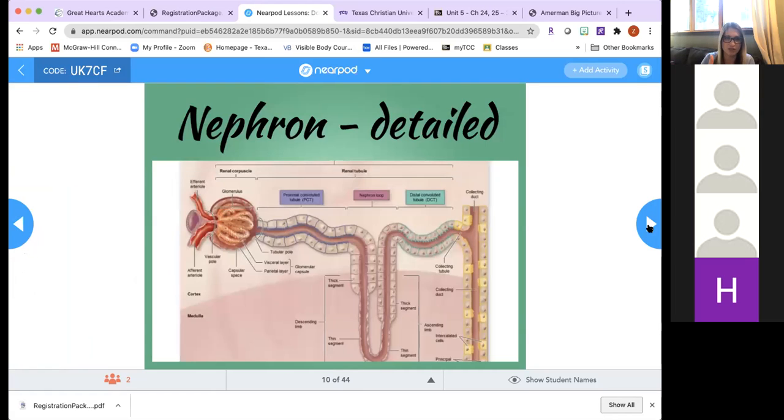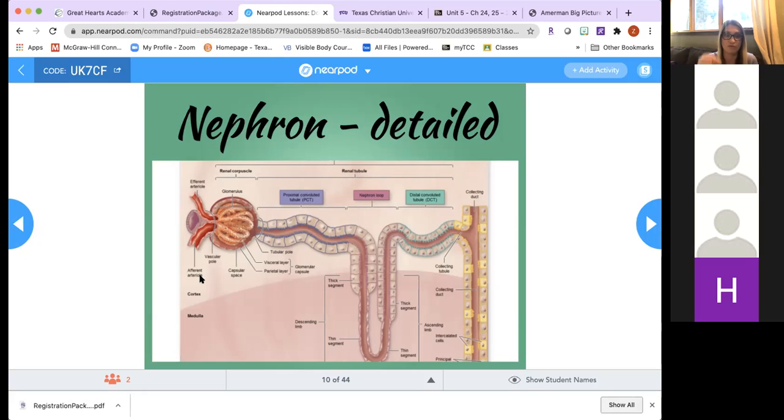This is also an important image for you to be familiar with because it has different types of cells, and a lot of the structure has to do with how the nephron functions, okay? So here you can still see the vascular pole and the tubular pole. If you look at the top of the diagram, you can see the bracket that says renal corpuscle. So the round part is the renal corpuscle, and then we have the renal tubule. This image shows you a stretched out nephron. Nephrons in your body are really not like this.